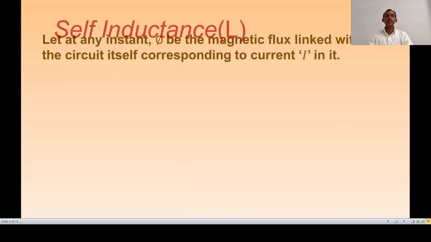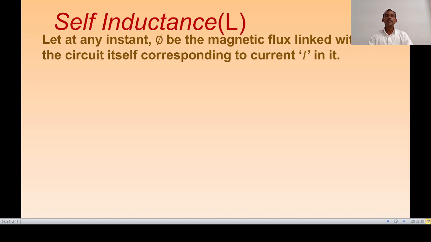Now, let at any instant phi be the magnetic flux linked with the circuit itself corresponding to the current I in it. That means when the current flowing in the circuit is I, then related to this current, phi is the magnetic flux. Then it is observed that the magnetic flux linked with the circuit is directly proportional to the current flowing in it.